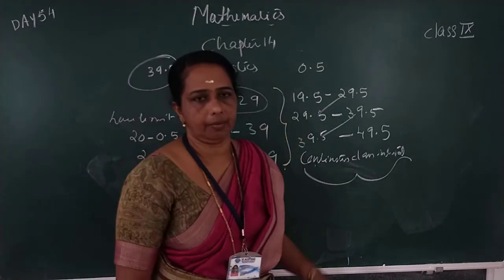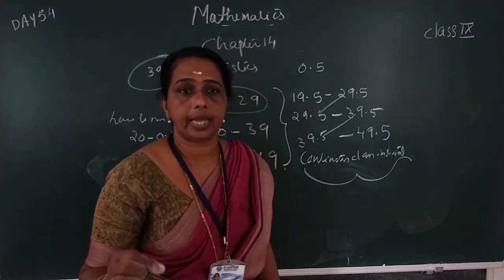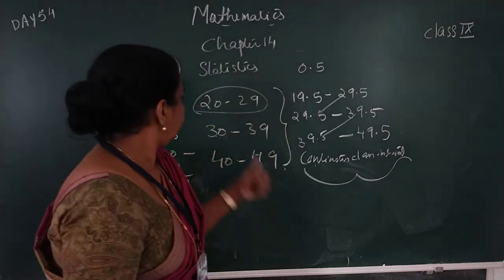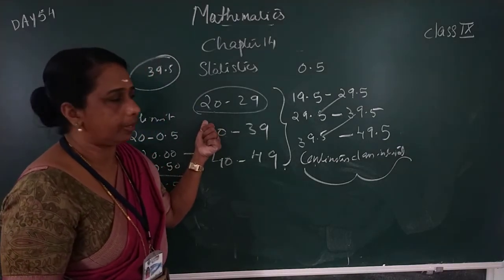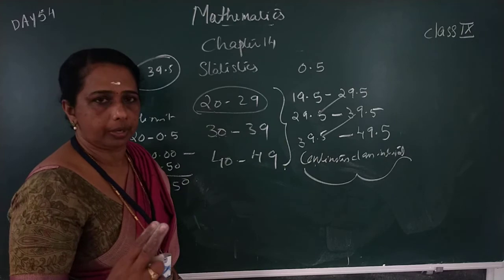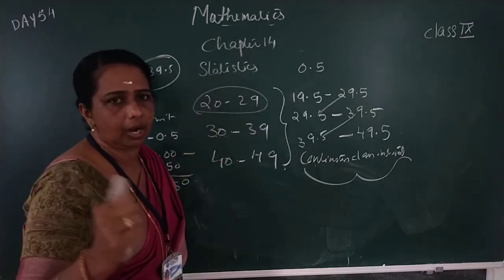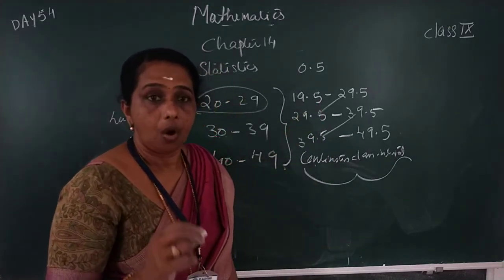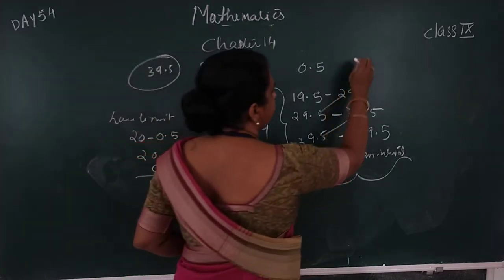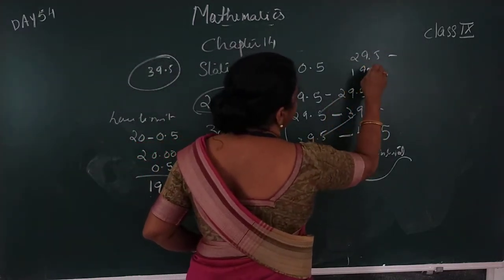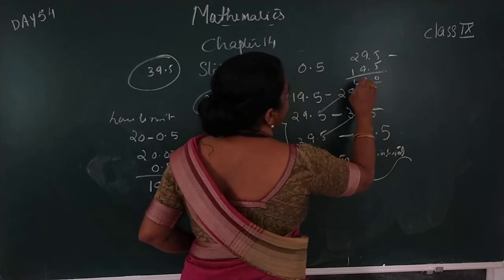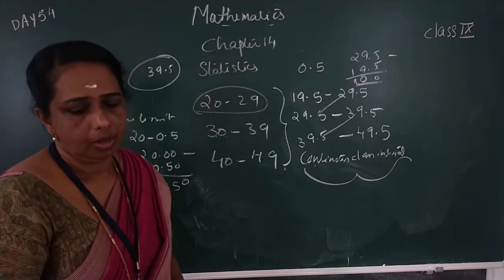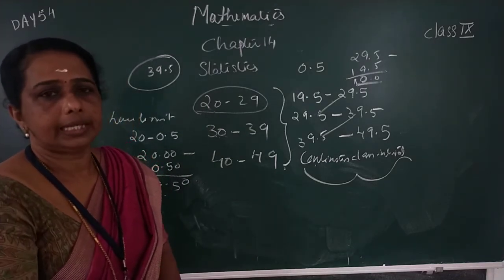In the earlier, non-continuous class interval, we find the class size or class width as upper limit minus lower limit plus 1, or by counting including both observations. In a continuous class interval, we find the class size or class width only as upper limit minus lower limit. The upper limit here is 29.5 minus lower limit 19.5, that is class size 10. Here also the class size or class width is 10. That's the introduction of statistics.